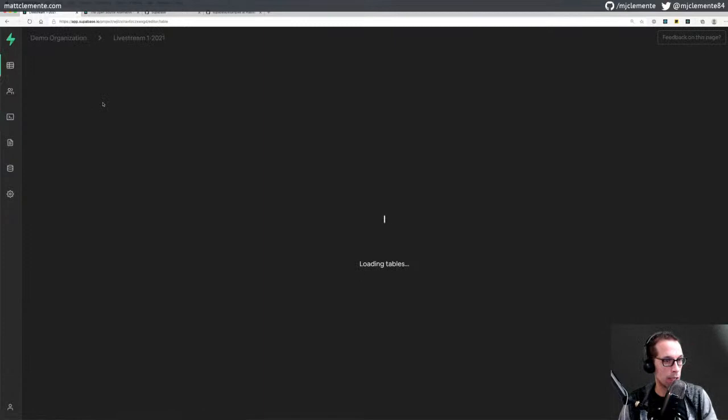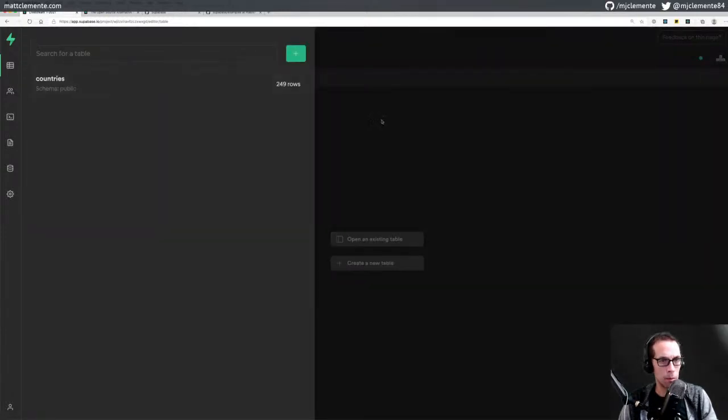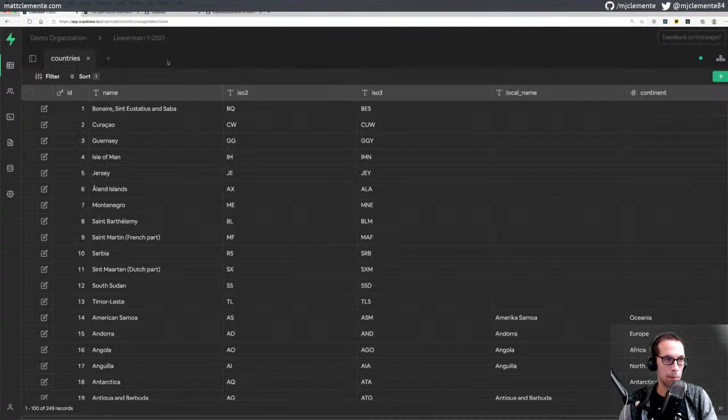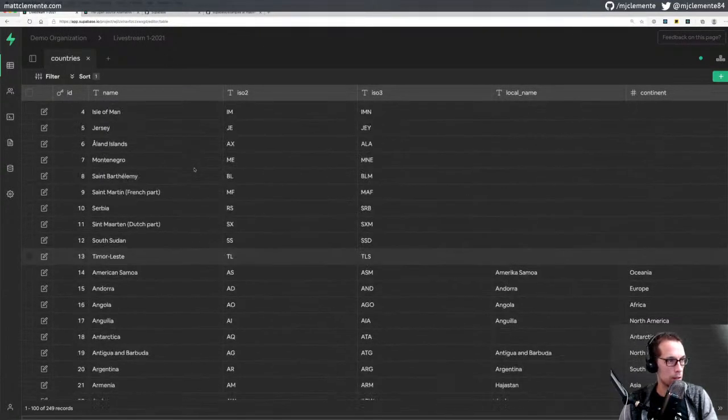And now our table editor. So I assume that I could connect to this externally. Like I said, I haven't set that up. But if I didn't want to, I would be able to administer my database right here, which is definitely nice for quickly getting started, though I do like external database management tools. All right, here's our country table.